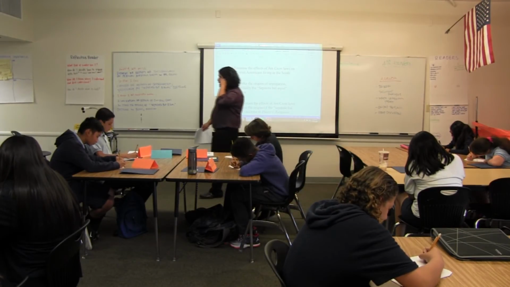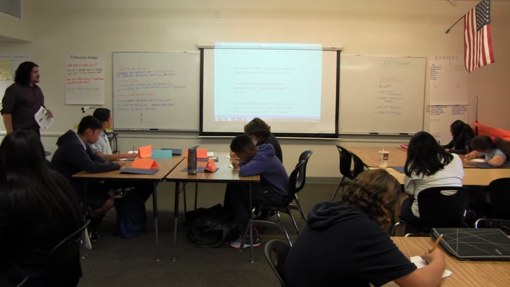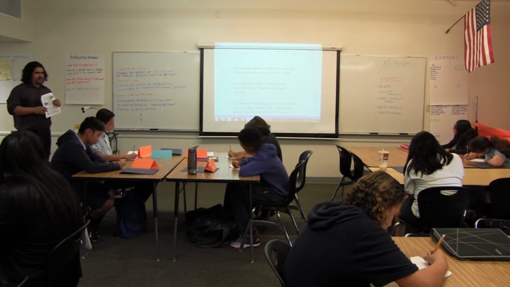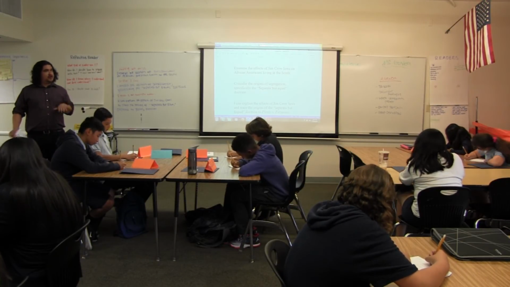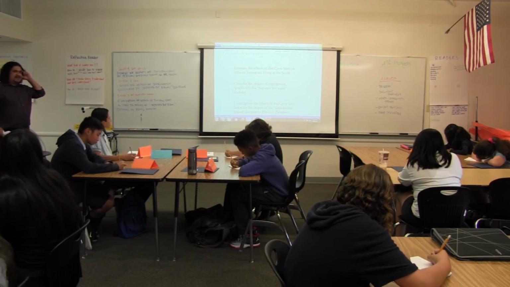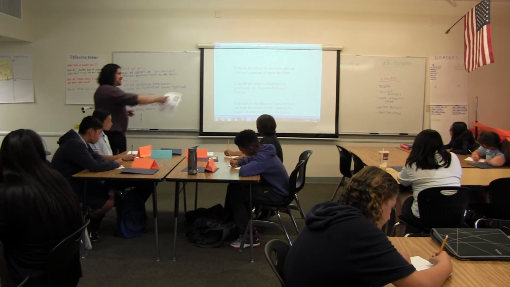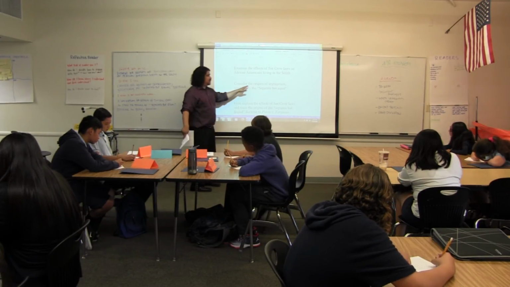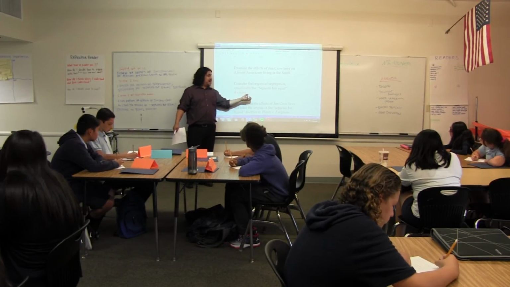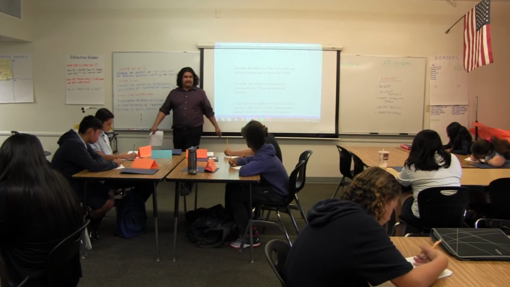Okay, so today, guys, you are going to examine, that means look at, the effects of Jim Crow laws on African Americans living in the South. If you don't know what Jim Crow laws are, great, we're going to read it today and figure that out. Second thing, you're doing this because we want to consider the origins of segregation. So I like the fact that, Anna, you already mentioned segregation and what it is. We're going to see where it came from. We're going to see where that term came from and the legalness behind it. There was something called the separate but equal doctrine. You're going to learn exactly where that came from.